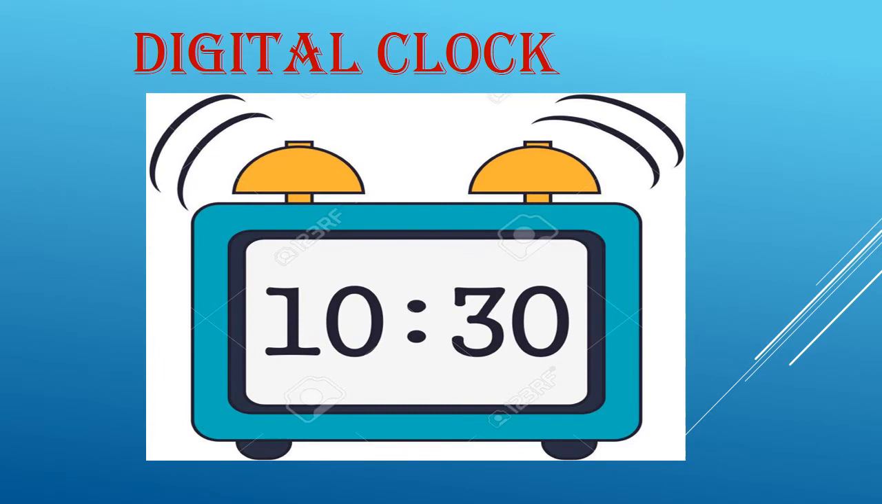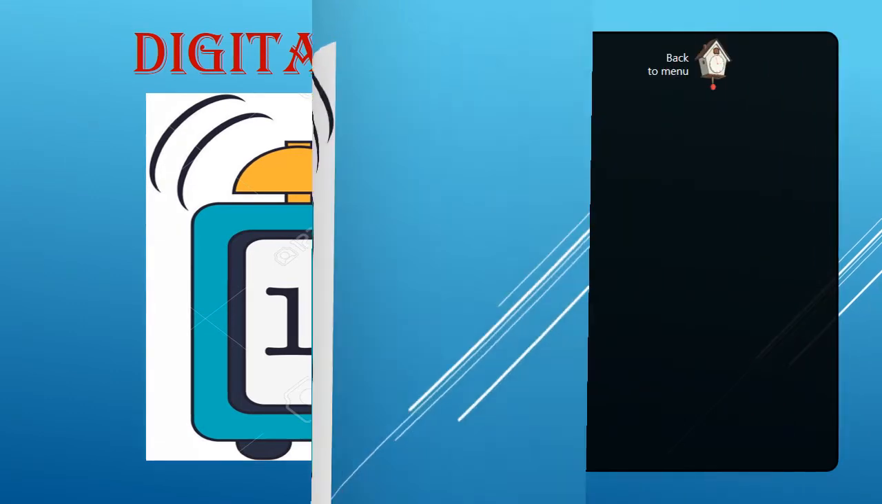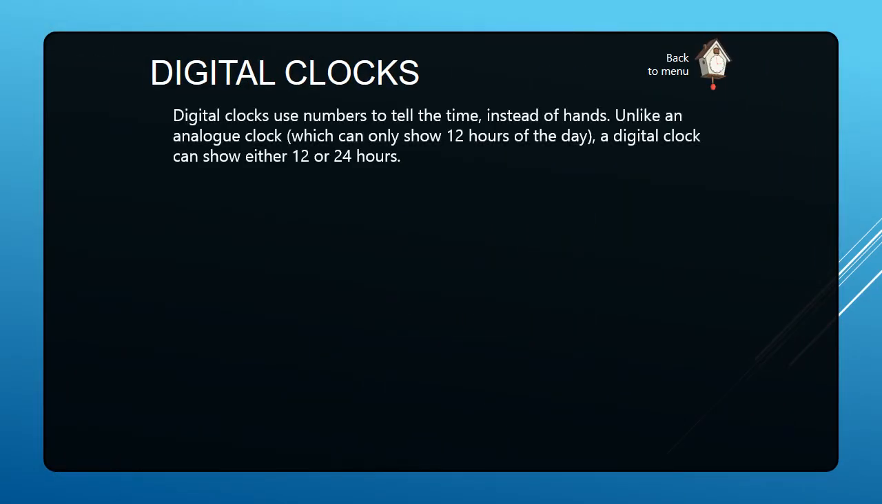The next clock we are having is the digital clock. Maybe you saw this clock at your home, or mostly we are having our watches which are also showing time in the digital form. Now what is a digital clock? Let us see. Digital clocks use numbers to tell the time. Mean now analog clock, it is having hands, minute hand and hour hand, and digital clocks use numbers to tell the time instead of hands.